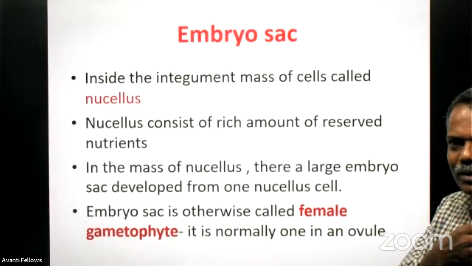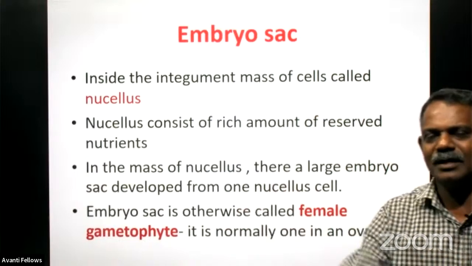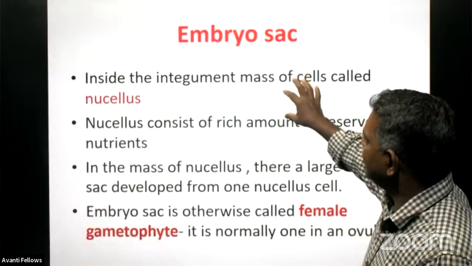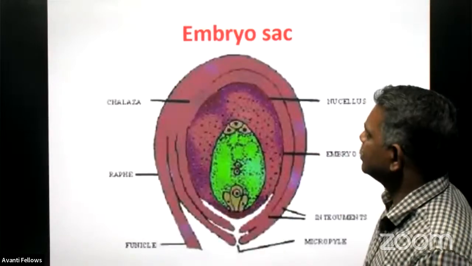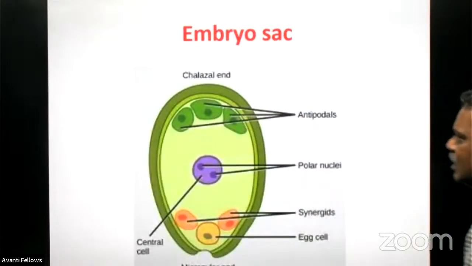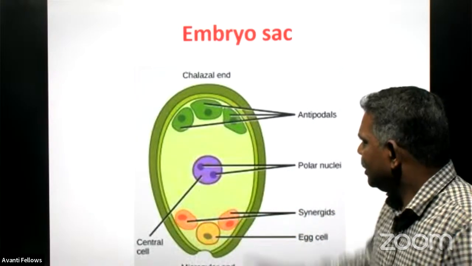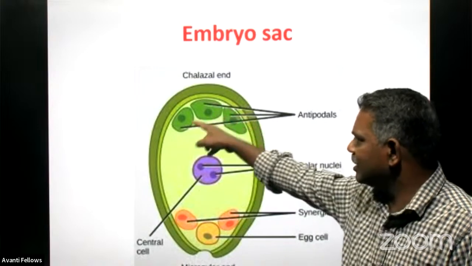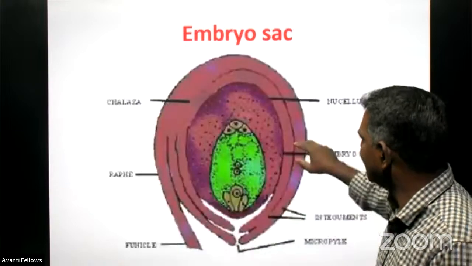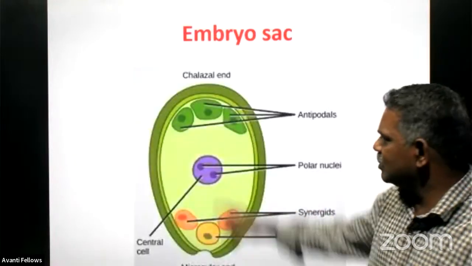Come to the detailed structure of this embryo sac. It is located exactly at the center of an ovule. Here, inside the integument mass, I told you, this structure of the embryo sac only we are going to discuss here. This is the structure of the embryo sac, exactly located at the center of an ovule. In the embryo sac, we can find there are three cells in the chalazal end. This is the chalazal end. This structure only we are going to see in detail here.